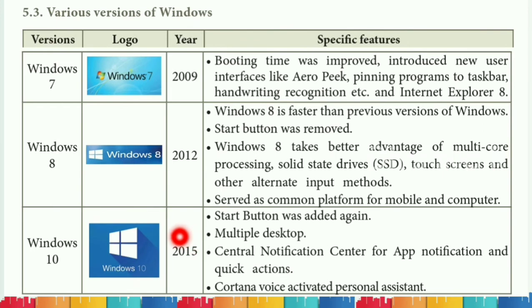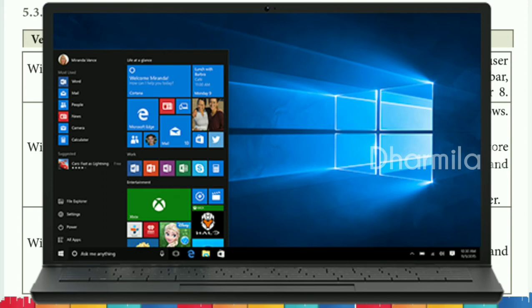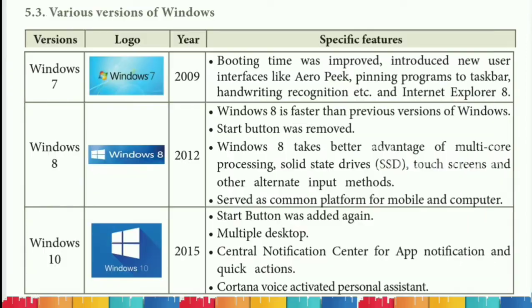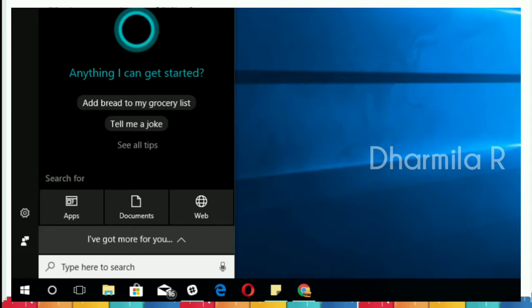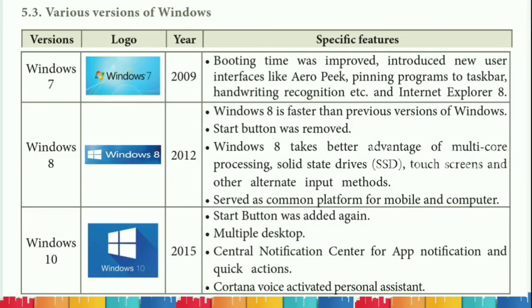And in the year 2015 they introduced Windows 10. Here start button was added again and multiple desktop was introduced and they added a personal assistant named Cortana. So all these are the different versions of Windows operating system.